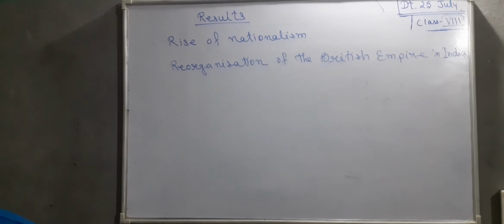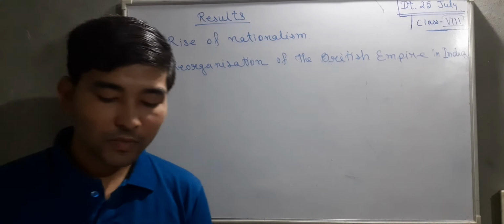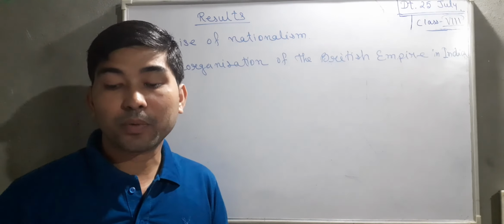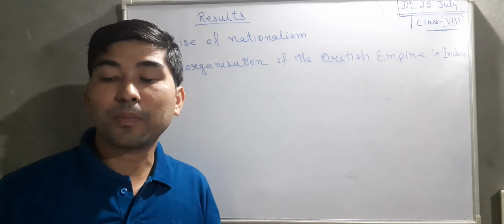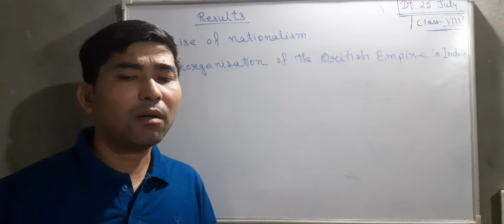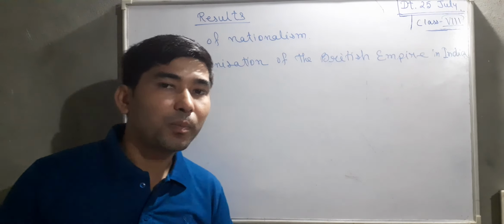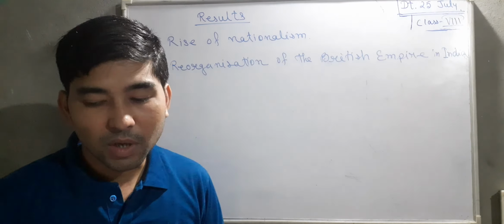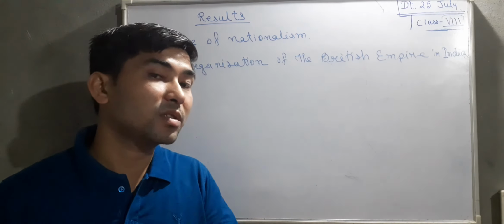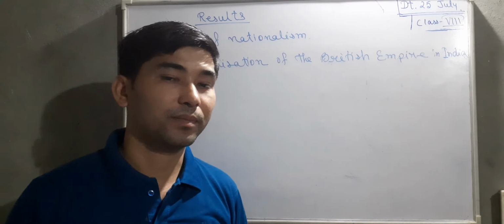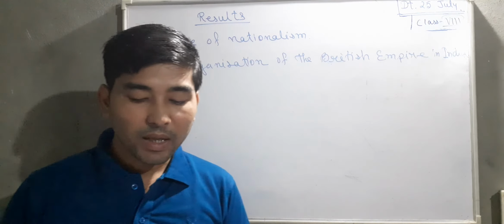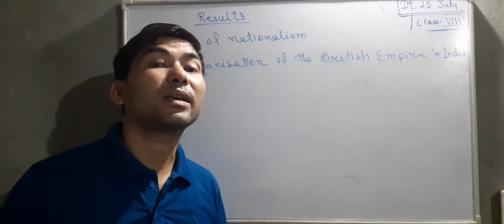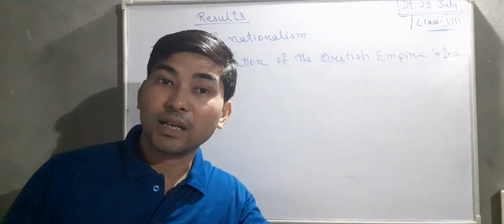The next comes the Queen's Proclamation. In 1858, Queen Victoria issued a proclamation which granted unconditional pardon to all rebels who took part in the revolt of 1857, except those who had killed British people. Those who had killed British people were to be executed, and they were. Also, after the revolt, the British attitude towards India changed. They started developing Indian areas of their interest.